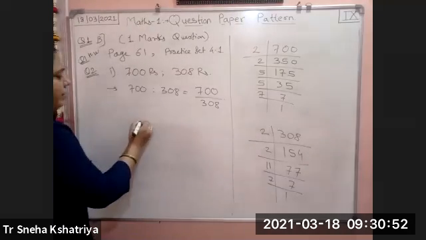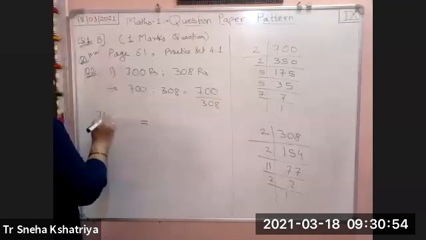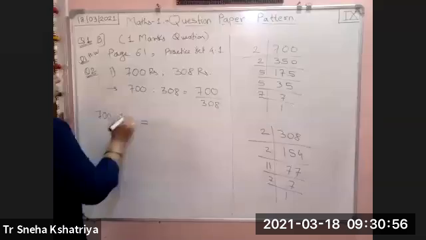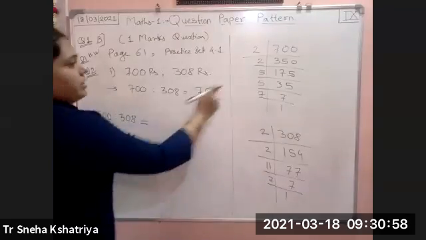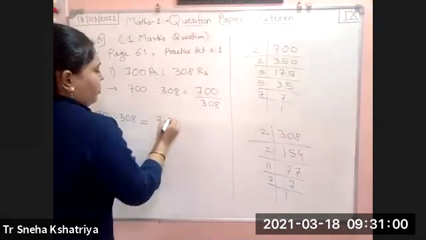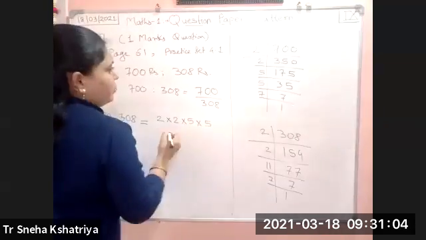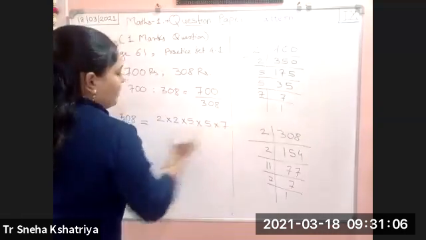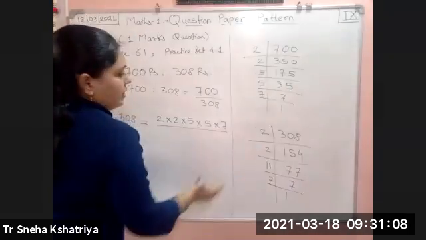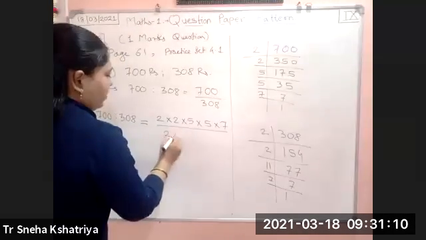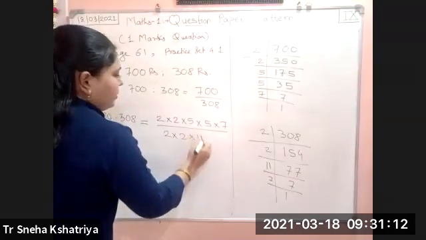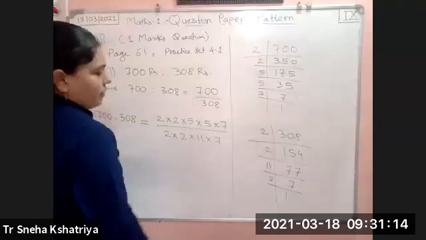So this can be written as 700 as to 308: 700 is 2 into 2 into 5 into 5 into 7, divided by 2 into 2 into 11 into 7.